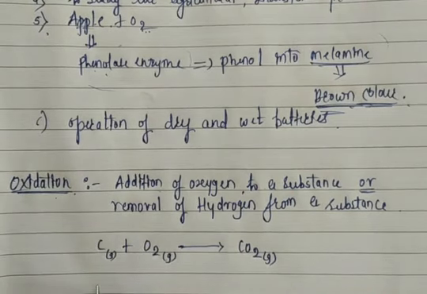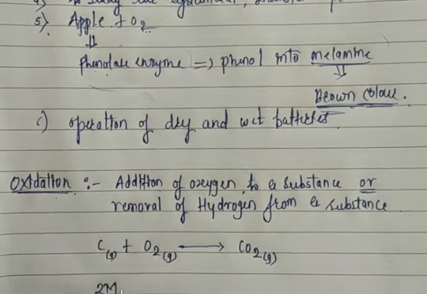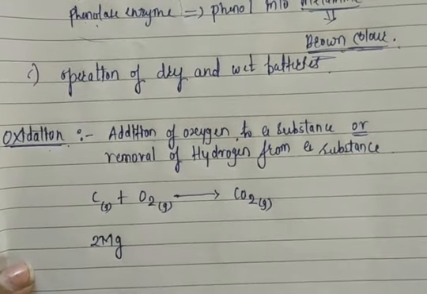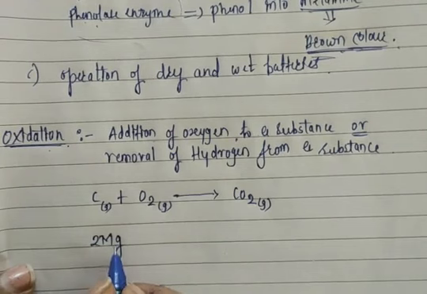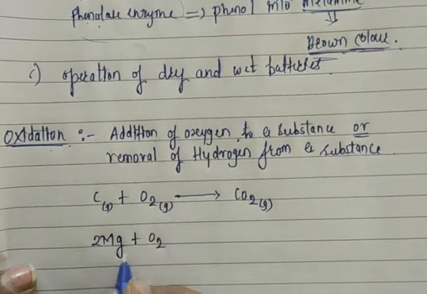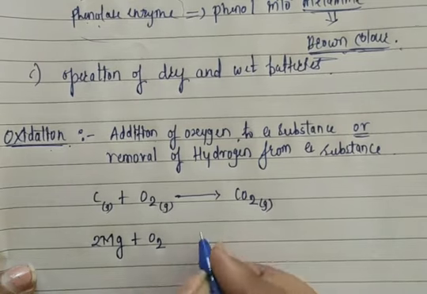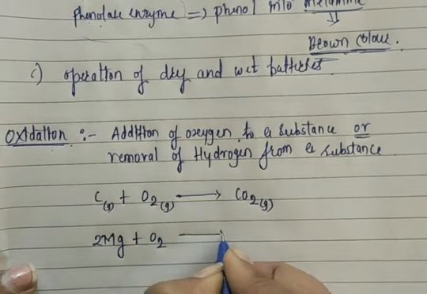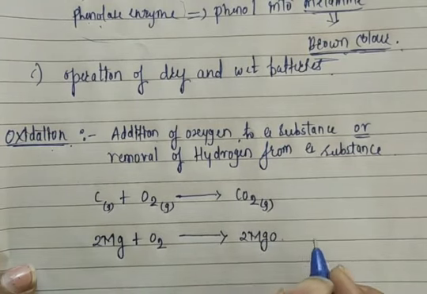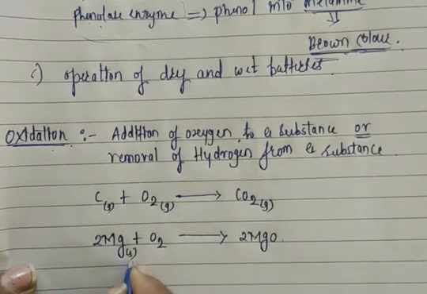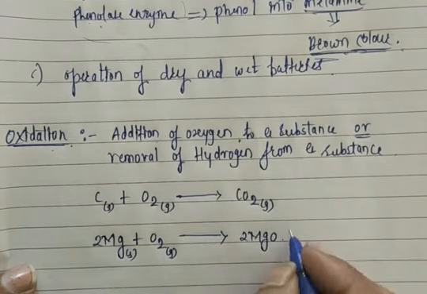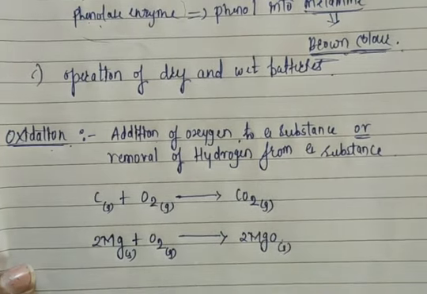Next, suppose I take two molecules of magnesium. Everyone knows magnesium is an alkaline earth metal. When I take magnesium, I again add oxygen, meaning oxygen reacts with magnesium and magnesium oxide is formed. So Mg is in solid state, oxygen is in gaseous state, and the magnesium oxide formed is also in solid state.